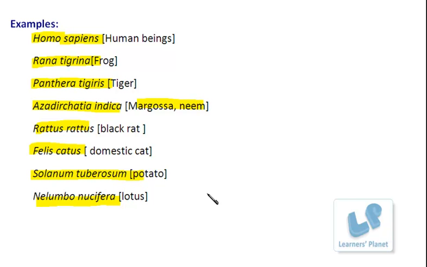Well, next I will explain the different types of classification systems, and you will be able to understand the different classes and the properties of the different classes. So I am going to begin that in the next session.